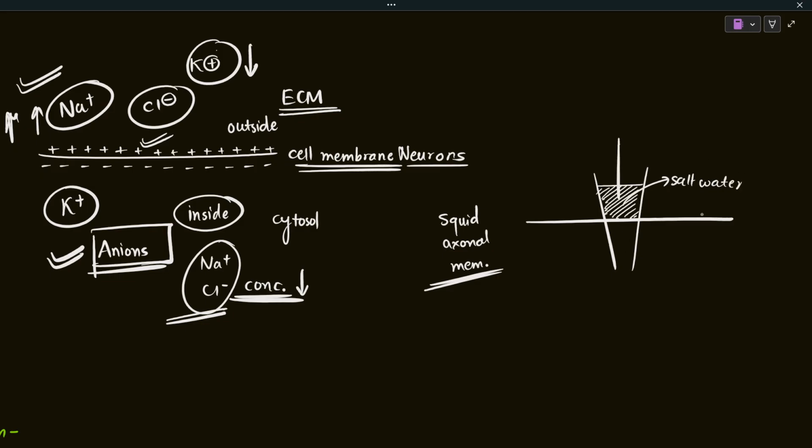When this glass capillary pinches the axonal membrane, it is actually separating this part from the other part, right? When it separates this part and you put an electrode, you can specifically measure the membrane potential of that part. And when a stimulus arises, you can record the changes in the membrane potential.